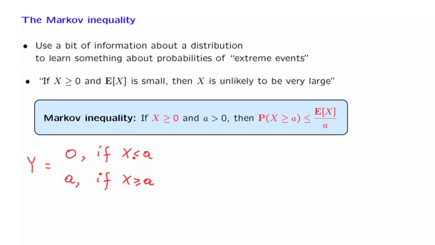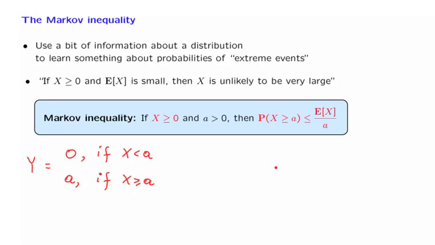How is Y related to X? If X takes a value less than a, it will still be a non-negative value, so X is going to be at least as large as the value of 0 that Y takes. If X is larger than or equal to a, Y will be a, so X will again be at least as large.